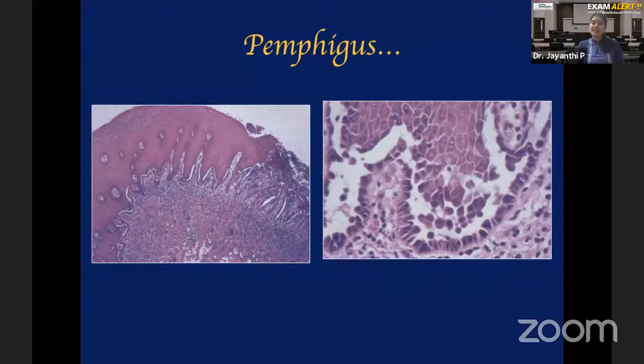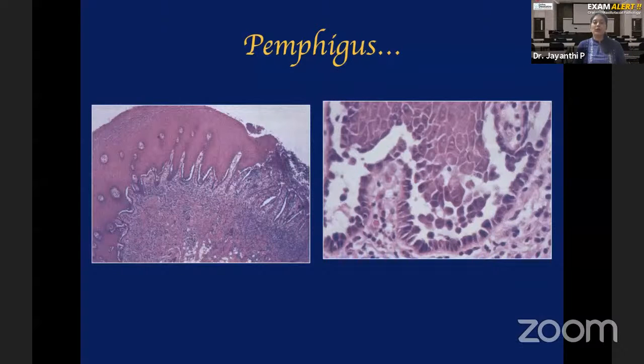Histopathologically, you had Zang cells and intraepithelial split. Can you always confirm that it is pemphigus? Around 80% of the time, it will be pemphigus. But 20% of the time, there is a chance that it cannot be pemphigus, but it can be some other disease. So what is the other disease which will clinically have a vesiculobullous appearance and histopathologically show Zang cells and intraepithelial split, but it is not Pemphigus vulgaris?